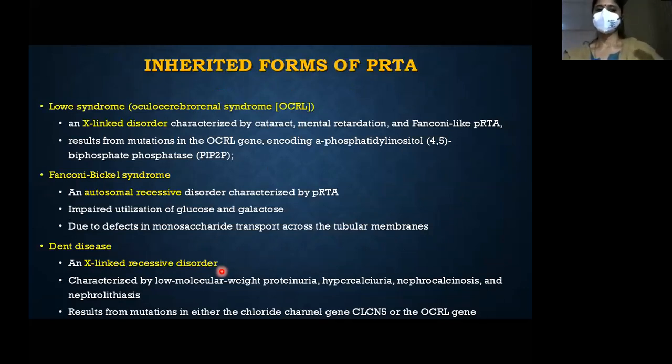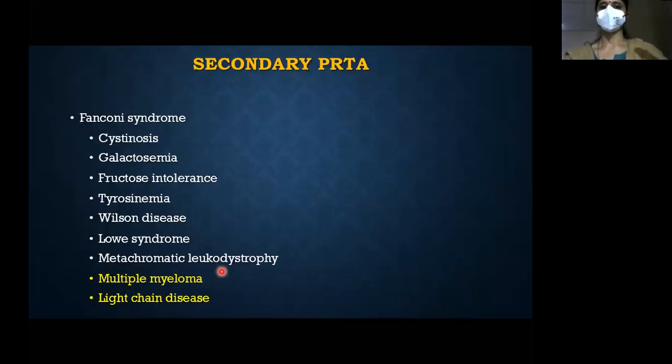I'm not going into detail on this. It's basically inherited forms of proximal RTA, usually associated with Fanconi syndrome. It is X-linked or autosomal recessive. So there are innumerable causes of proximal RTA.